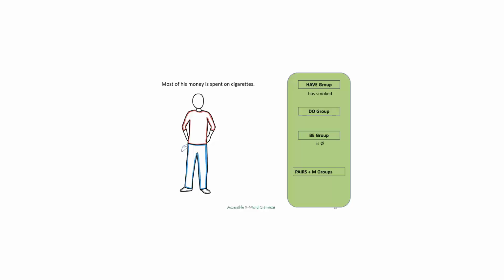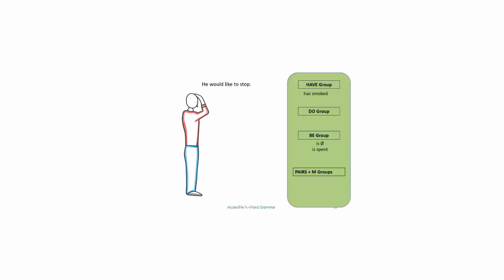Most of his money is spent on cigarettes. The X word is in the be group, but this time the main verb is DTN. So now we have two possibilities with be. He would like to stop. Would is the X word. We'll move would like to the pairs group.